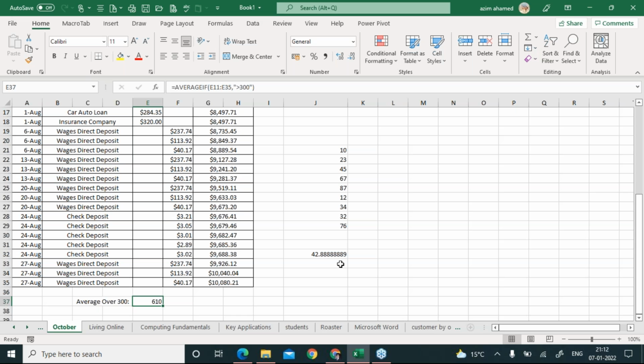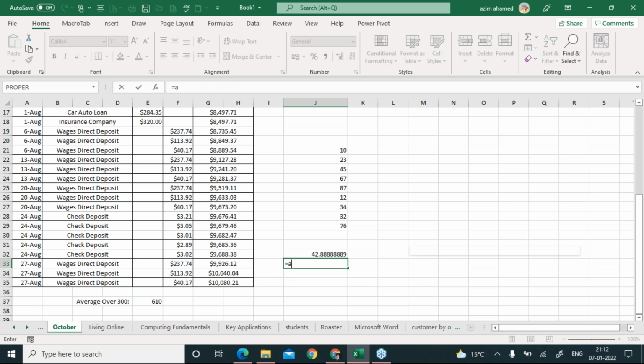Now this is the same situation. Let me explain this one here. See, I will use this average if condition. It says, okay, tell me the range. I've taken the range here. Now what was my condition? I want to calculate the average of those numbers where the value is more than 50. So I'll just type here more than 50, right? And I hit enter. See, this is the average coming.